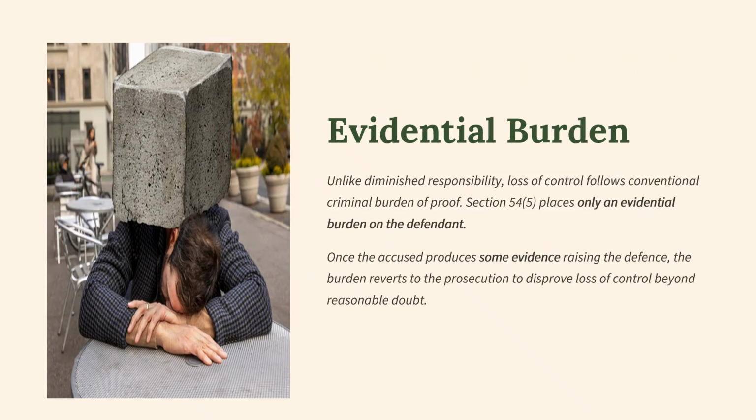And just before we look at the elements, the evidential burden. Unlike diminished responsibility, loss of control follows the conventional criminal burden of proof. So section 54(5) places only an evidential burden on the defendant. Once the accused produces some evidence, and that might be in the police station giving the account, or it might be in the box when the defendant gives an account of what happened, raising the defence, the burden reverts to the prosecution to disprove loss of control beyond reasonable doubt.